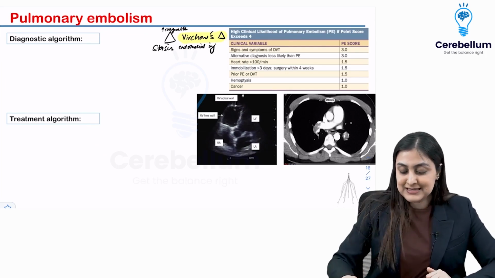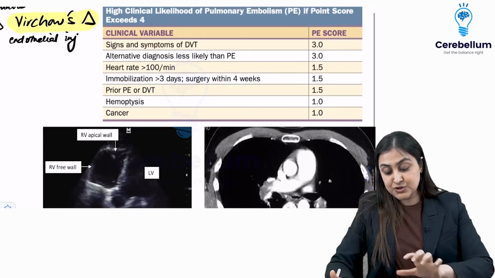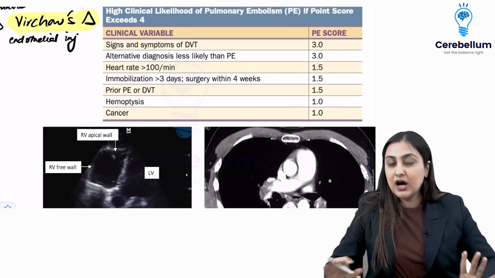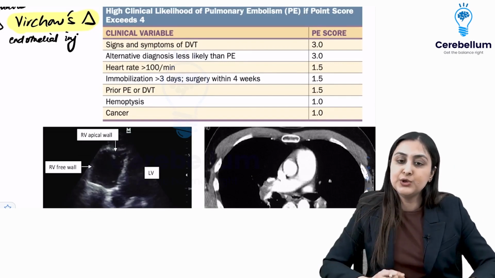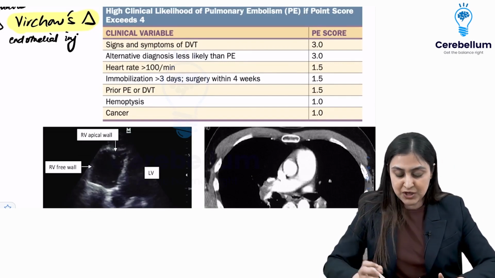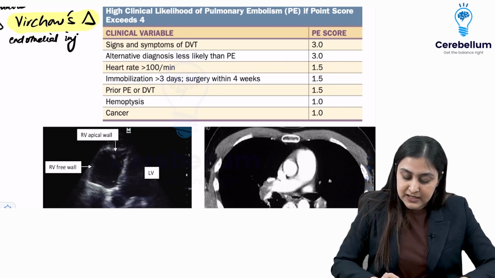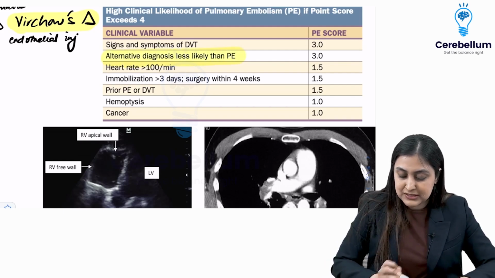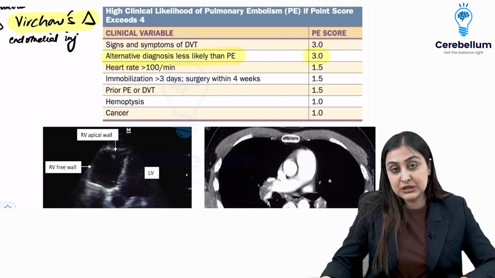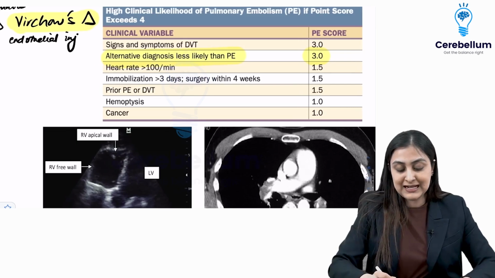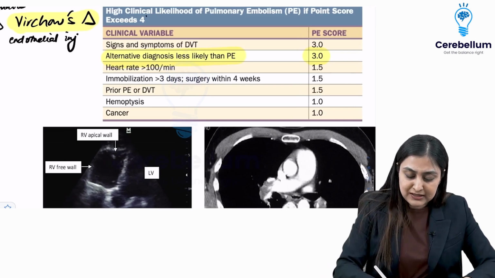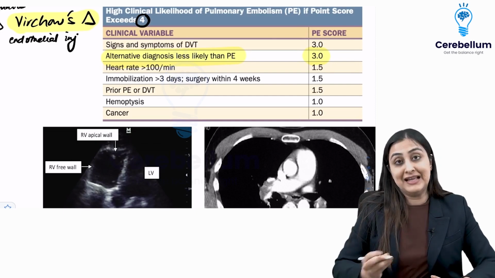So in the exam, they can either ask you to calculate the score. Otherwise, if they are just mentioning this and asking what you will do next, no need to calculate this, because alternative diagnosis less likely than PE gives you 3 points. So if clinically you feel that PE is likely based on the history, your score is more or less going to exceed 4.